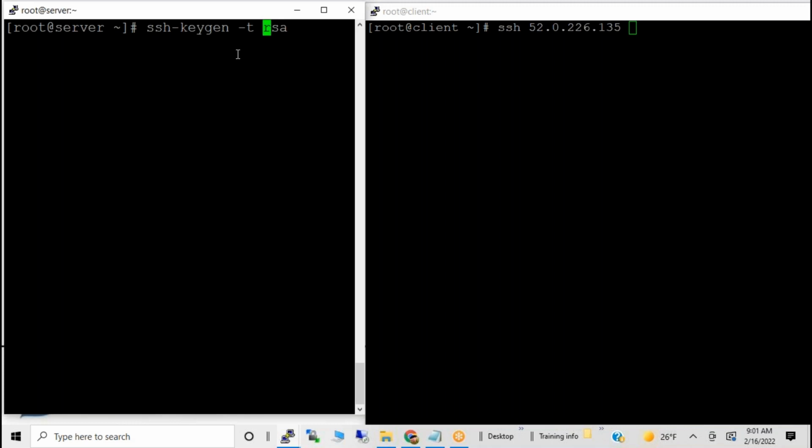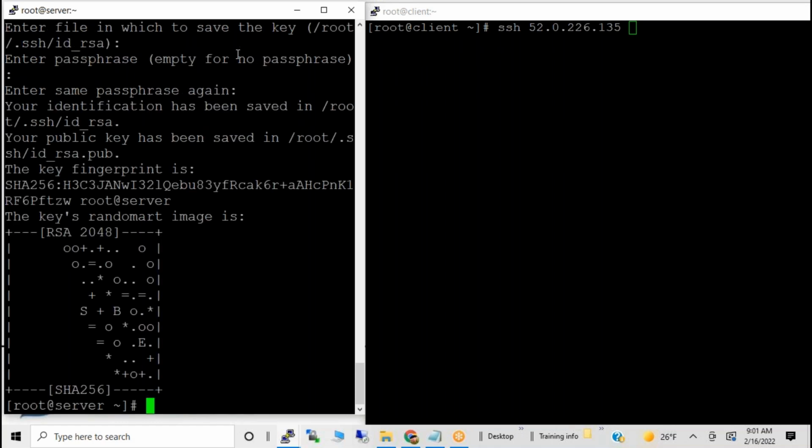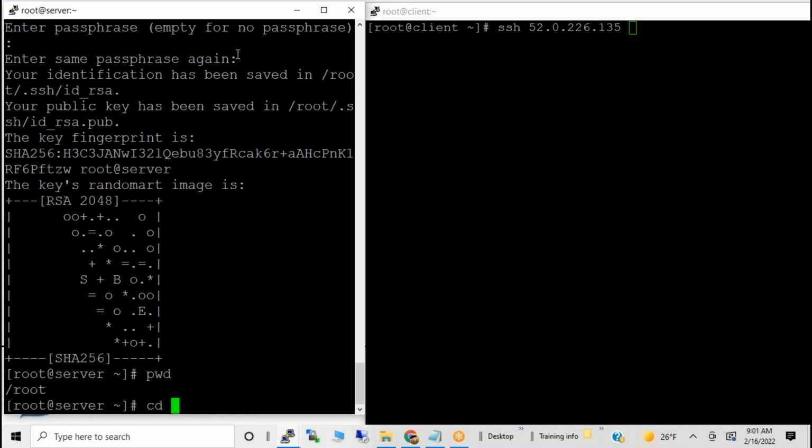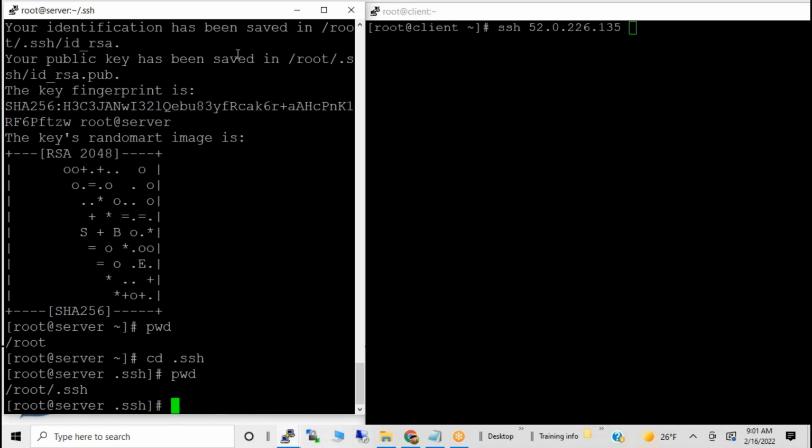If you say ssh-keygen -t, it will ask you where you want to create it, in root/.ssh and so on. It will give you the path, so just press enter. Then it is creating a .ssh directory in your current directory.